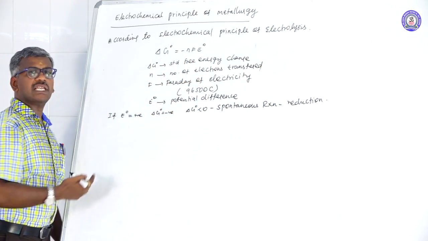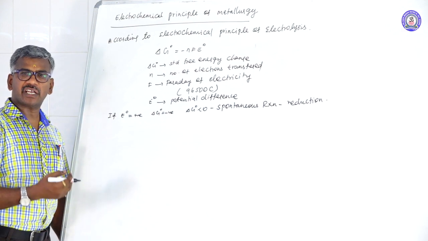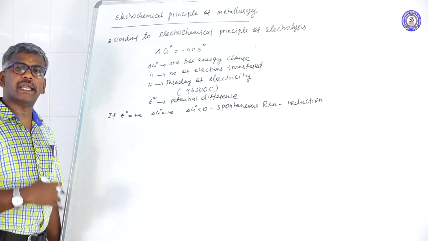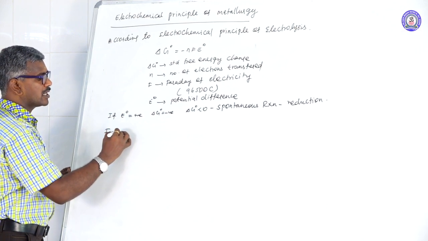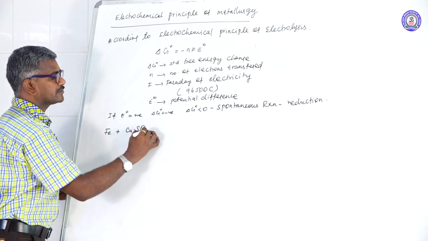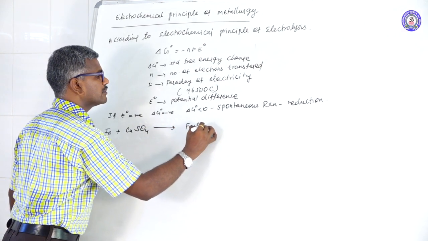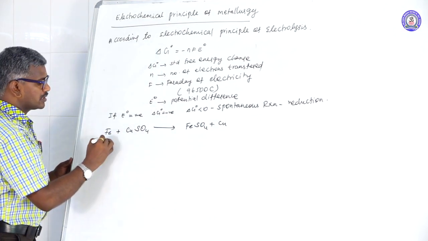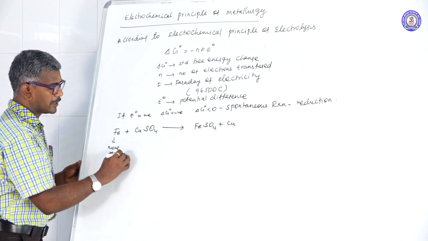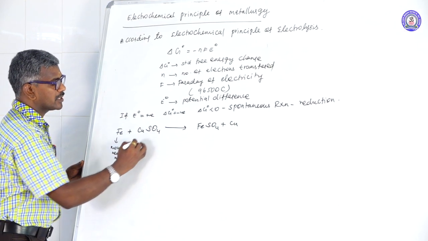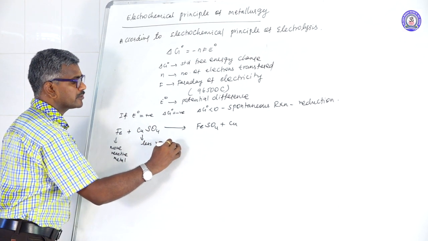If the delta G naught value is more and more negative, it is a more reactive metal, which cannot undergo reduction itself but reduces some other metals. For example, Fe reacts with copper sulfate to form FeSO4 plus Cu. Fe is the more reactive metal and Cu is the less reactive metal.